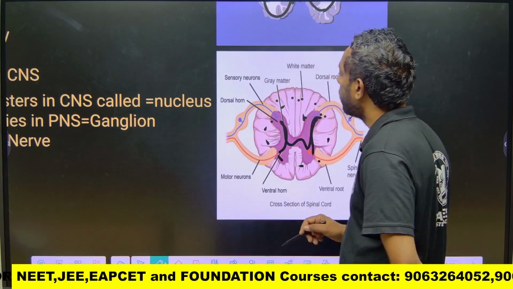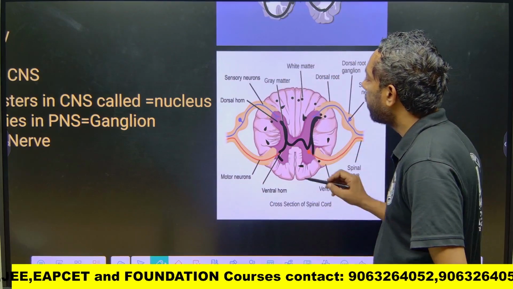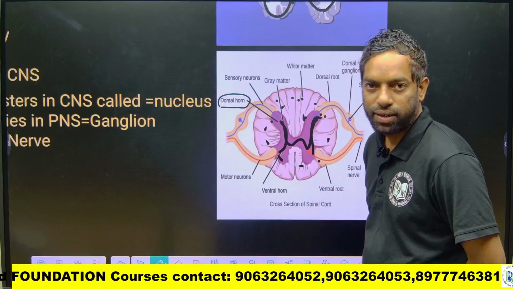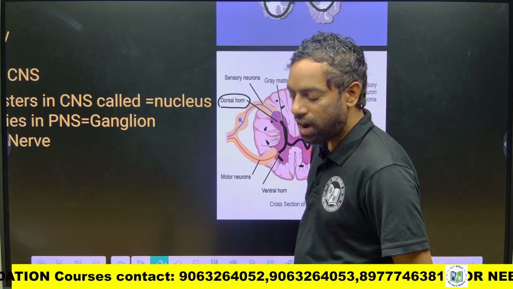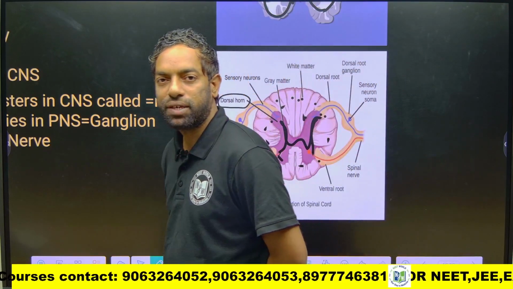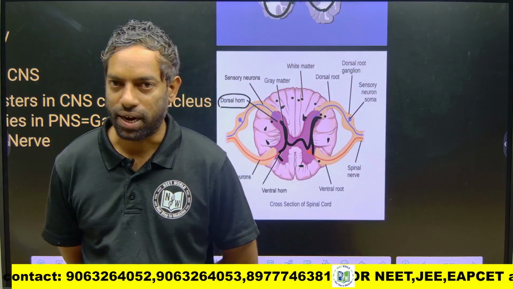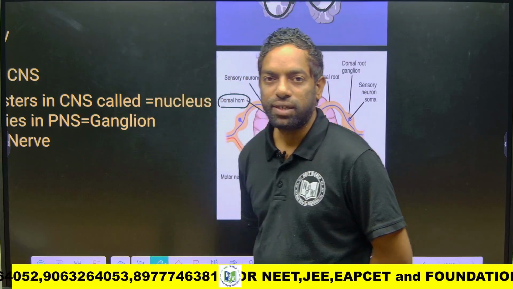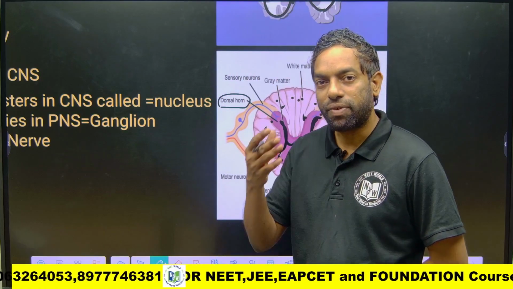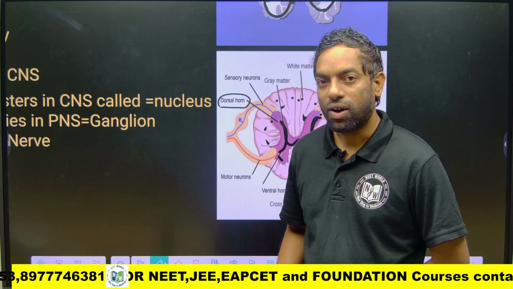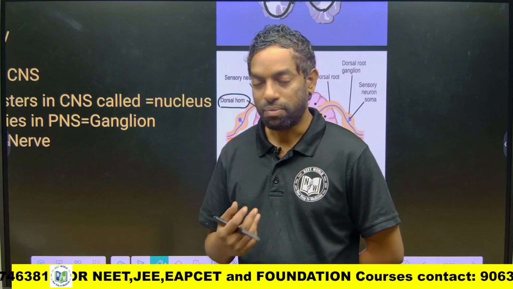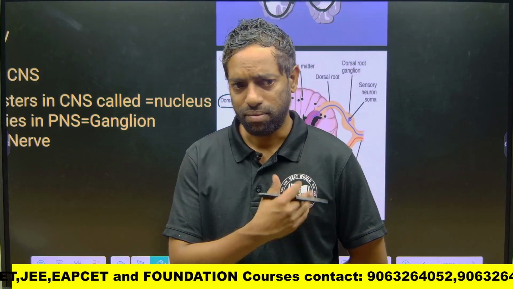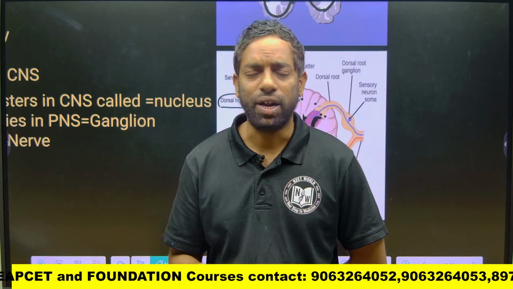The information in the spinal cord goes through the dorsal part. The sensory signal always carries information through the dorsal part of the spinal cord. Very easy. And motor neurons take the information from the brain to the spinal cord, from the ventral part of the spinal cord to the target skeletal muscles or involuntary muscles.